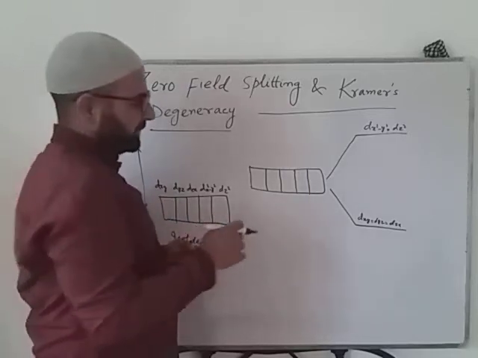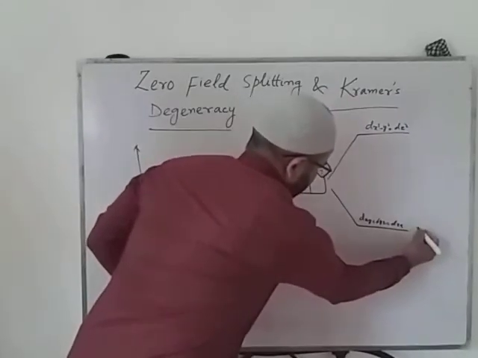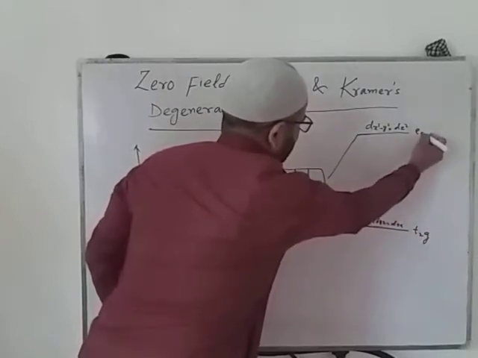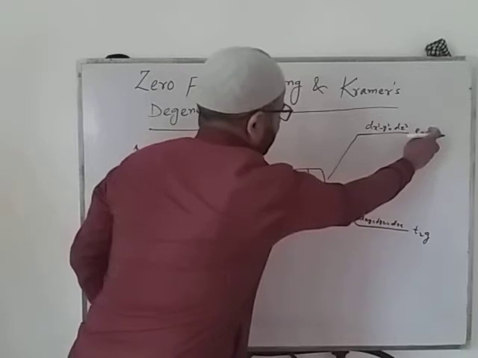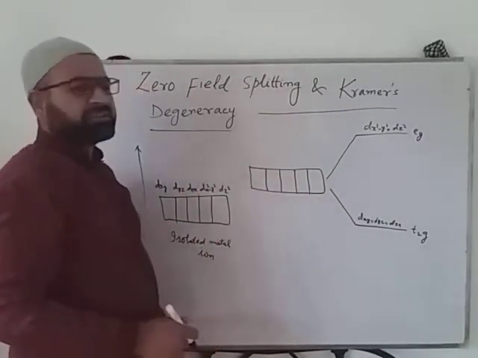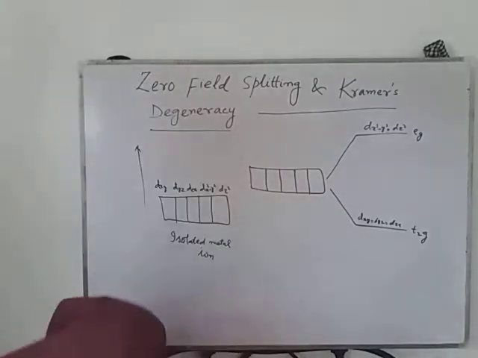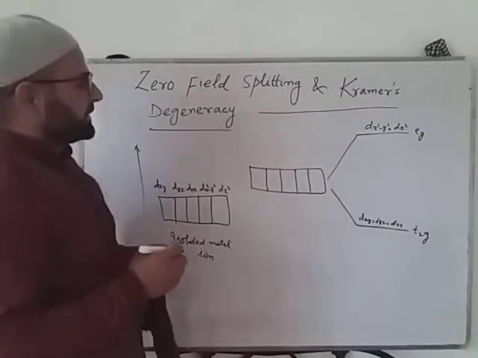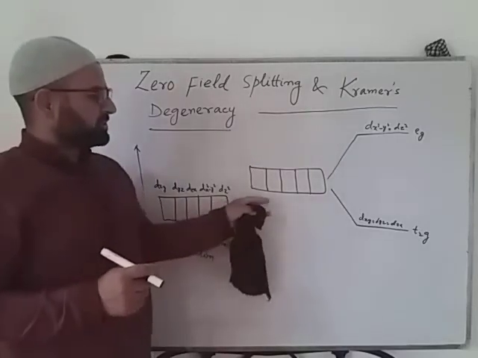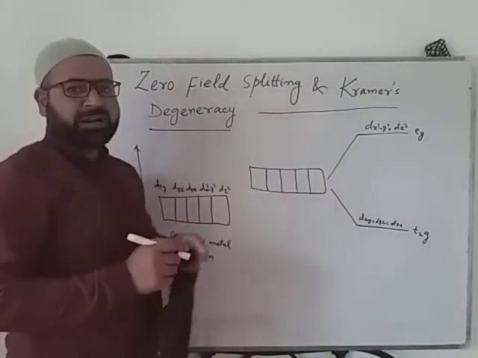As a result, they will lower in energy, and this set of orbitals is called T2g orbitals, and the upper set is called Eg orbitals. And this type of splitting is called crystal field splitting. But here we saw it was in the case of octahedral complexes.